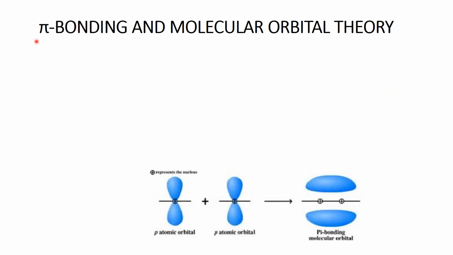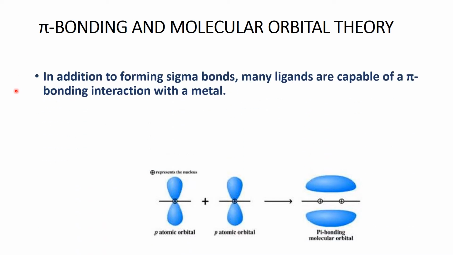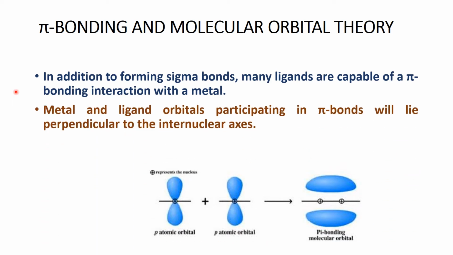Pi bonding and molecular orbital theory. In addition to forming sigma bonds, many ligands are capable of a pi bonding interaction with the metal. Metal and ligand orbitals participating in pi bonds will lie perpendicular to the internuclear axis.